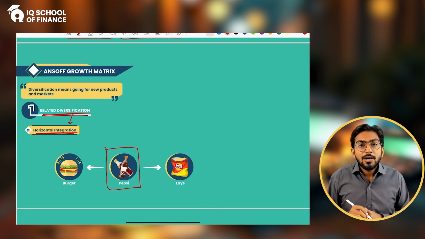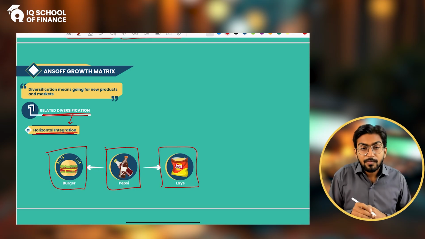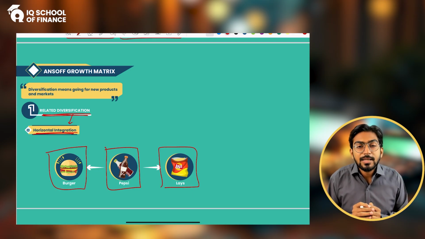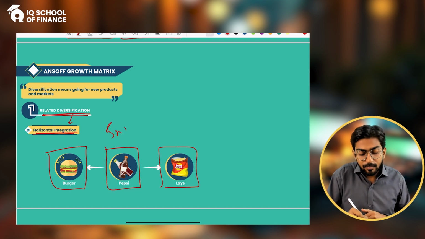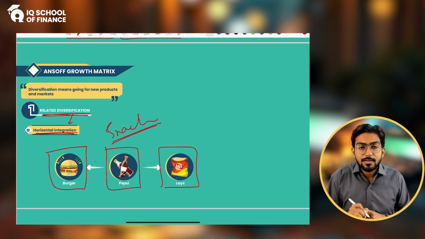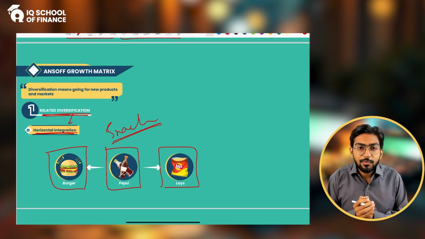Now you started selling Lay's. You started selling burgers, Zinger burgers with it, right? All these are snacking things. These are refreshment things, but they are somehow related to each other. So if you move a bit right or left towards similar products, we call it horizontal diversification.